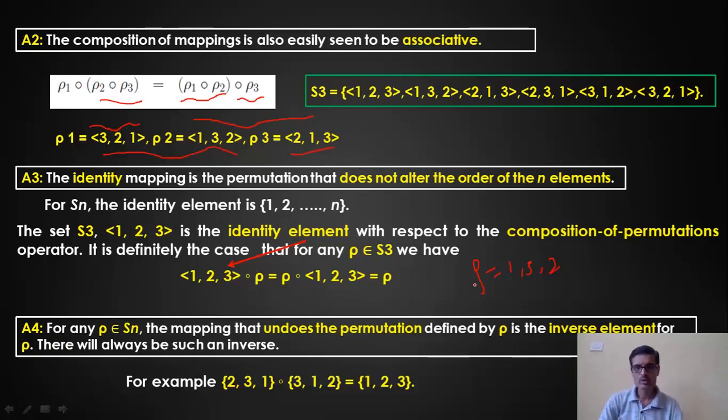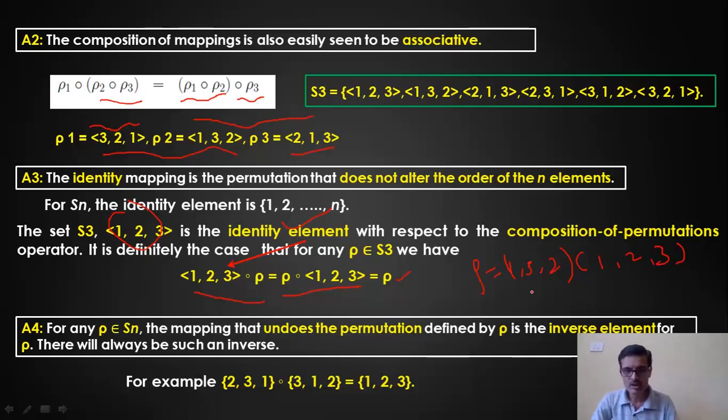Row is 1, 3, 2. I have an element called 1, 2, 3, the original permutation, which acts like an identity element. Why? Because when I perform a composition of permutation operation with a row, with any order, row composition with 1, 2, 3, or 1, 2, 3 composition with a row, it will give me the same answer. Let us say I have 1, 3, 2, and I consider 1, 2, 3. I rearrange the numbers.